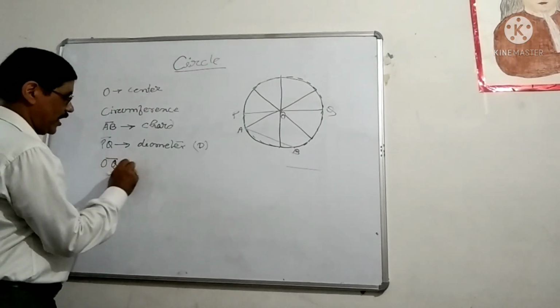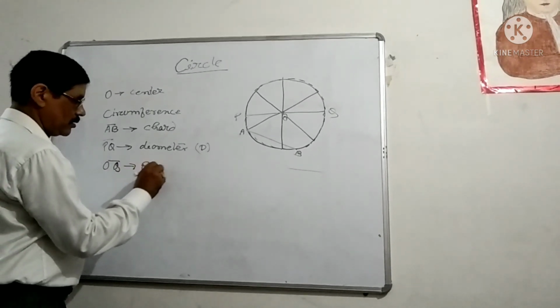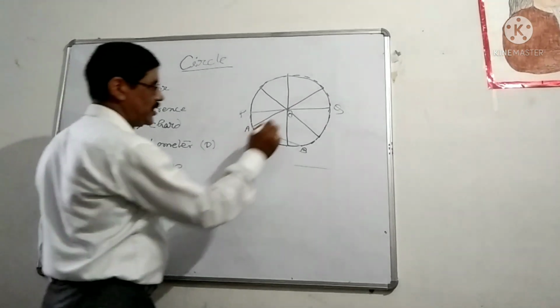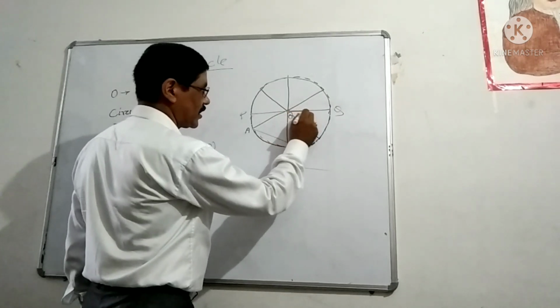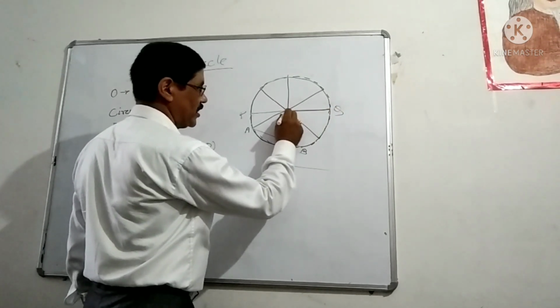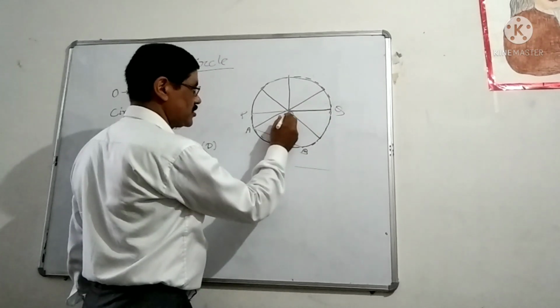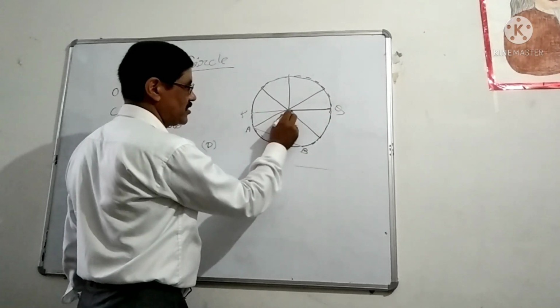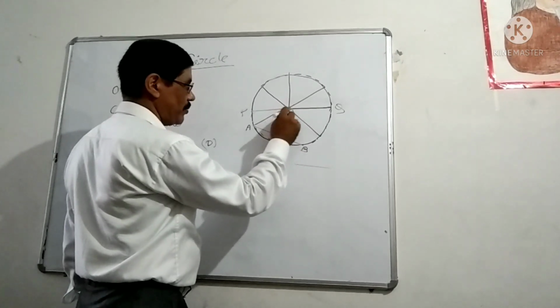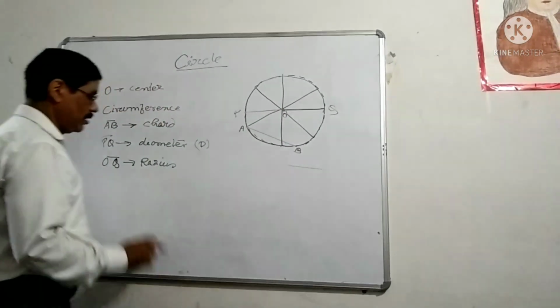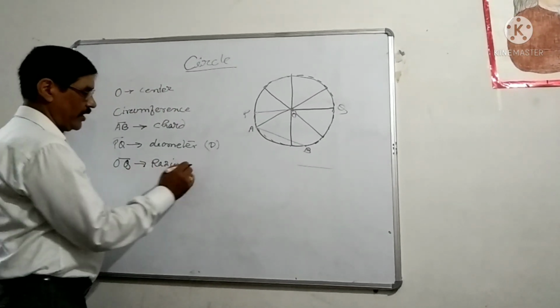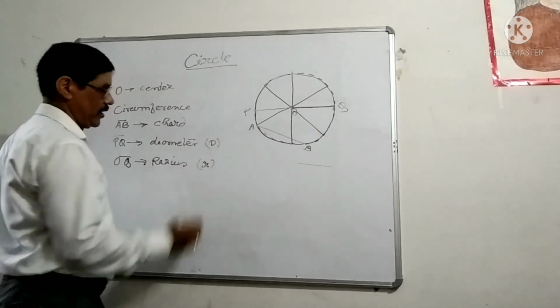OQ is a radius. What is radius? The line segment joining the center and circumference is known as radius of the circle. OQ is a radius, OA is radius, OP is radius. These are the radii, and measurements of all the radii of a circle are equal, and radius is denoted by small r.